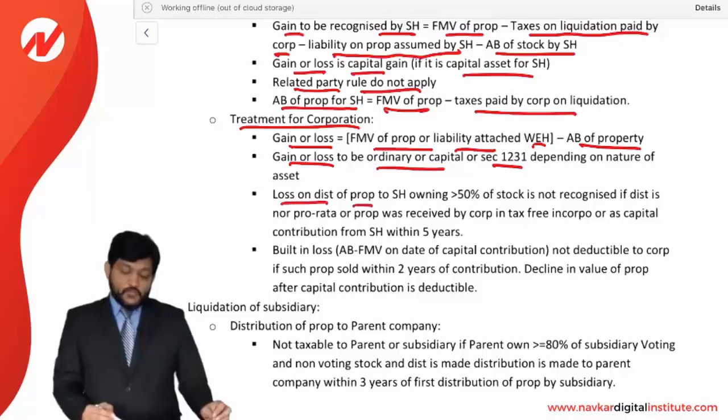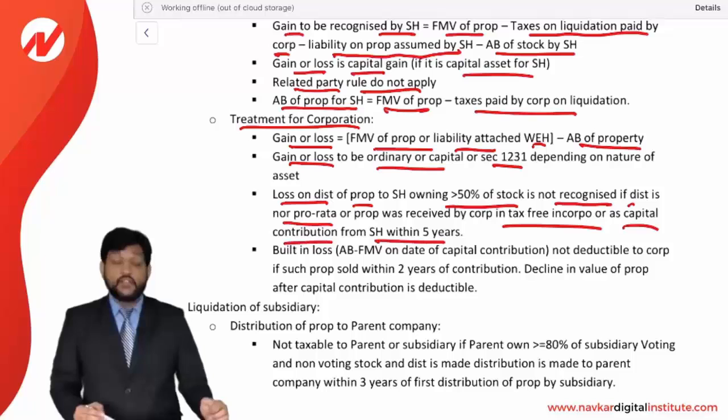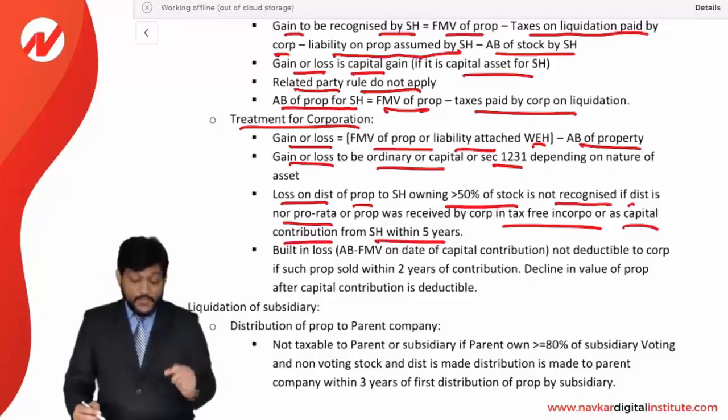Loss on distribution of a property to a shareholder owning more than 50% of the stock is not recognized if the distribution is not pro rata, or the property was received by a corporation in a tax-free incorporation or as a capital contribution from the shareholder within 5 years. This being an exception. See, look at this.